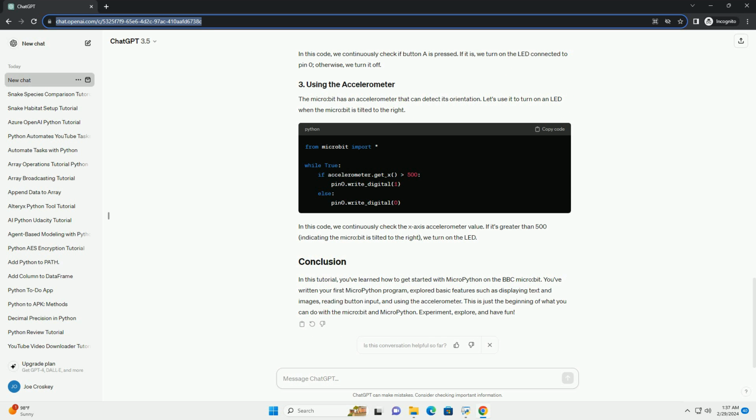In this code, we continuously check if button A is pressed. If it is, we turn on the LED connected to pin 0, otherwise, we turn it off.